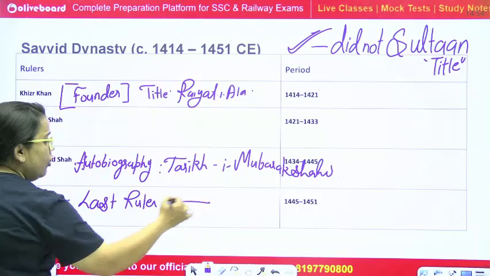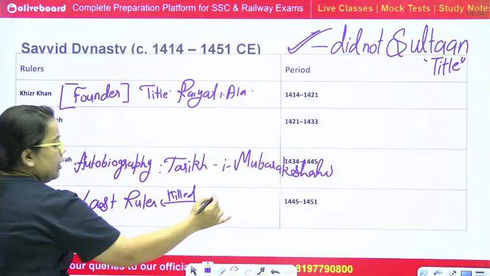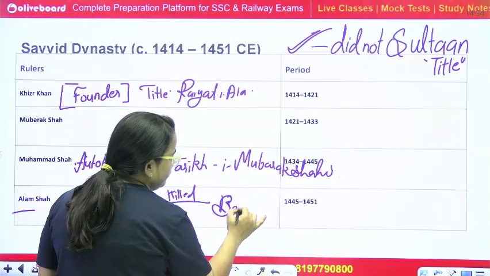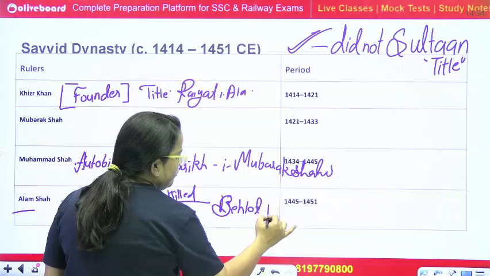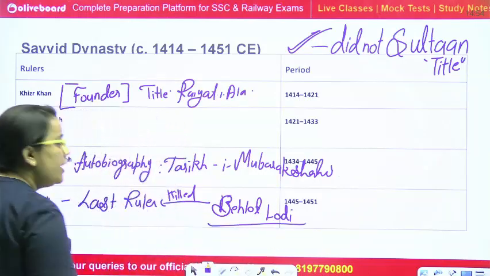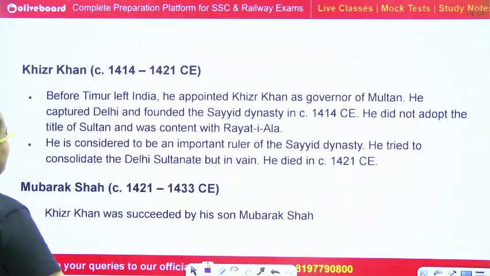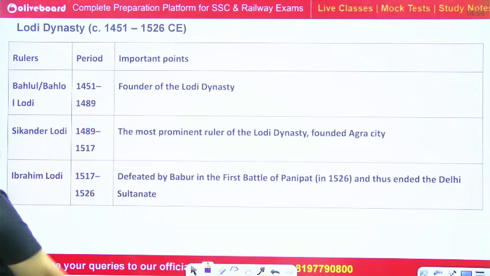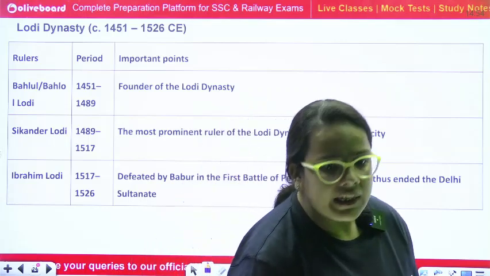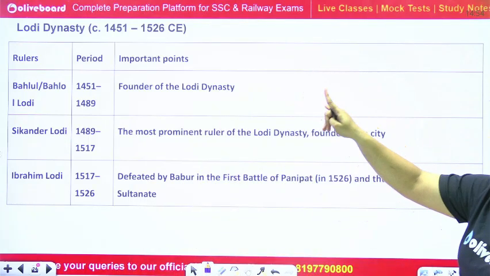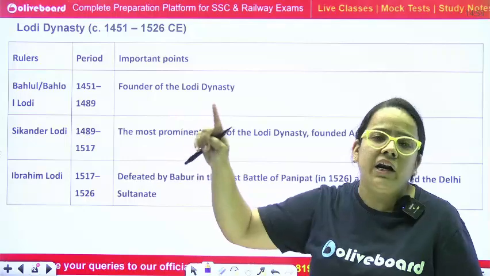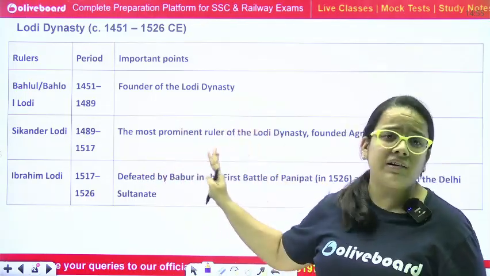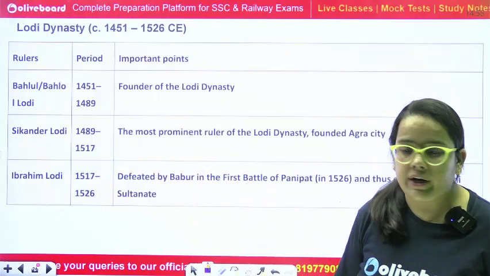He was also killed by Behlol Lodi. And finally, after the Sayyid Dynasty, the Lodis were the first who founded their empire in the Delhi Sultanate. The Lodis were the first Afghans who ever ruled over India. Sher Shah Suri was the second Afghan ruler, but the Lodis were the first Afghan dynasty who ever ruled over India. Okay.